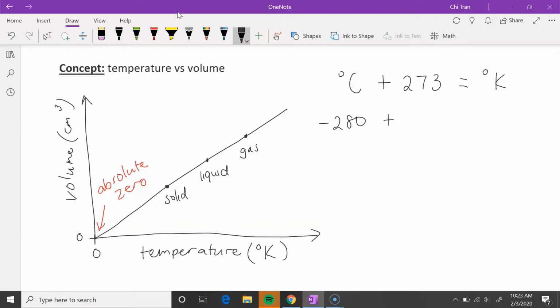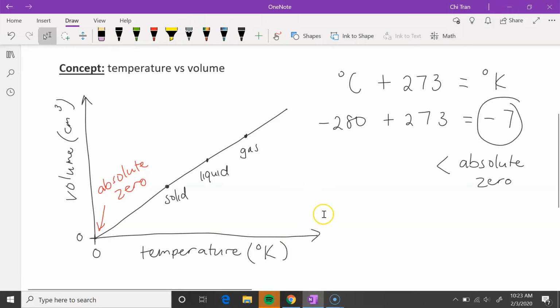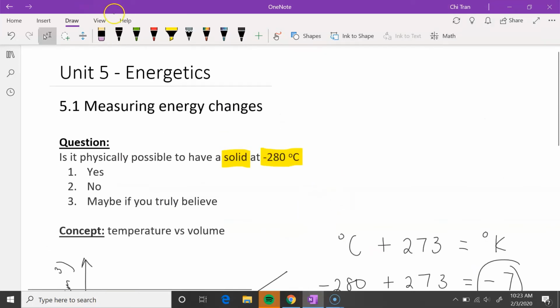So here's the formula that we have learned. So we just simply need to plug in negative 280 for degrees Celsius plus 273 and we get negative 7 degrees. And we can see this number is below absolute 0. So it's physically impossible to get a solid, but also physically impossible to exist at all because it doesn't have any volume. So the answer is no, it's not possible.